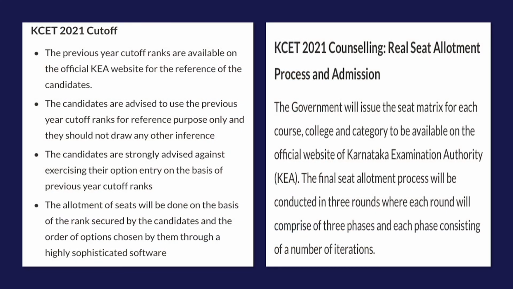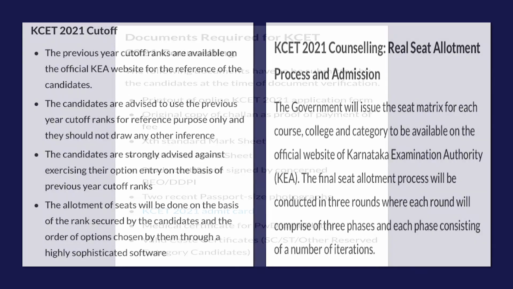Now, this is how the counseling process and admission seat allotment takes place. The government will issue the seat matrix for each of the course, college and category to be available on the official website, and the final seat allotment will be conducted in 3 rounds, where each round will comprise 3 phases, and each phase consisting of a number of iterations.